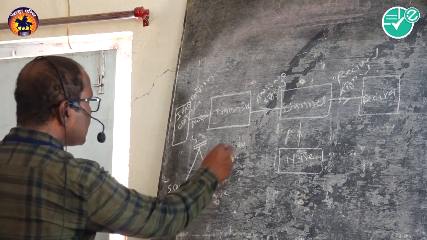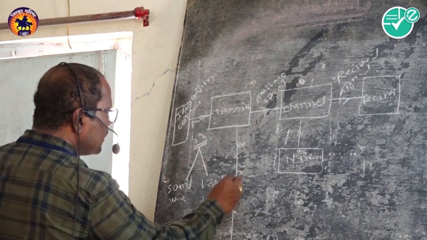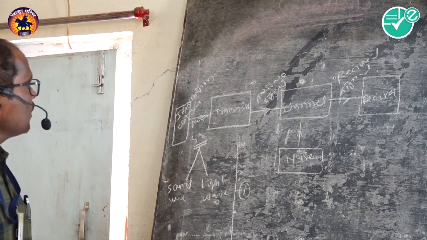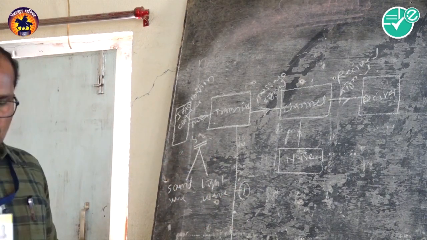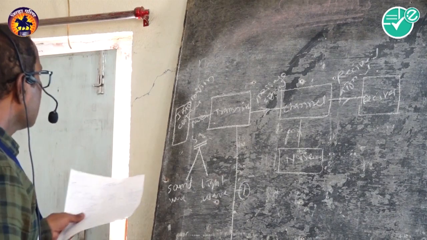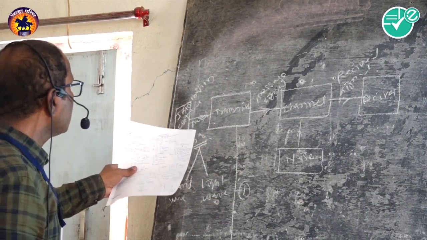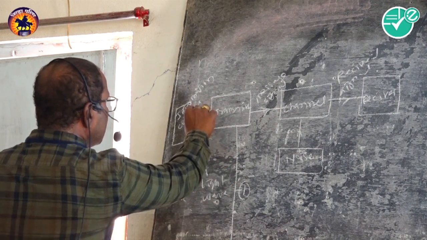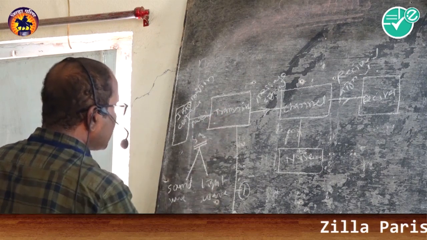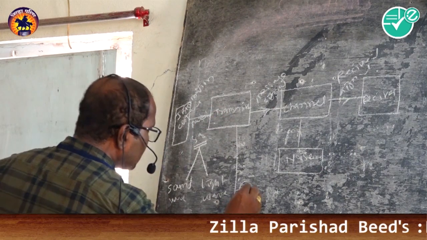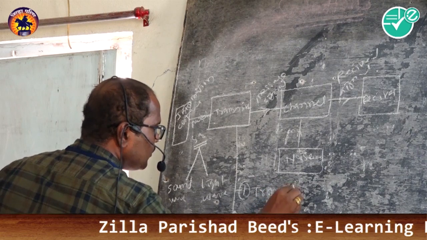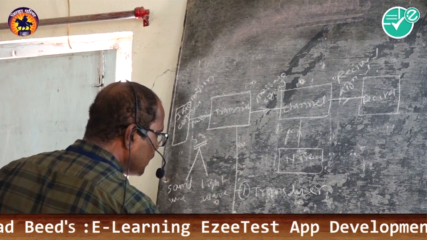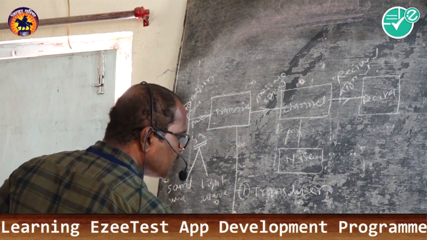Now dear students, what is a transmitter? Transmitter is the block where first this sound signal or message signal comes into the transmitter, and first of all there is a transducer which converts this signal into another form of energy.